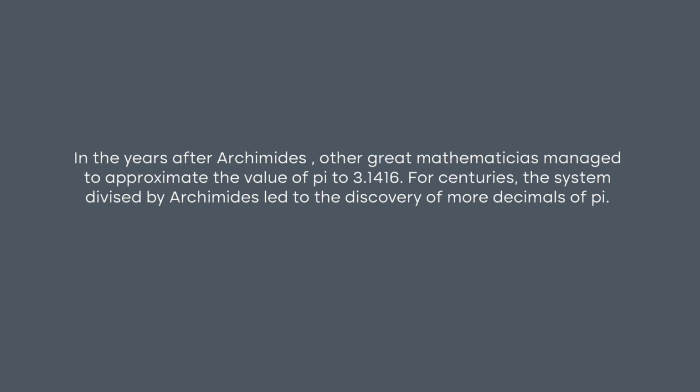3.1416. For centuries, the system devised by Archimedes led to the discovery of more decimals of pi. They just had to enlarge the number of sides of each polygon to fit the actual value.